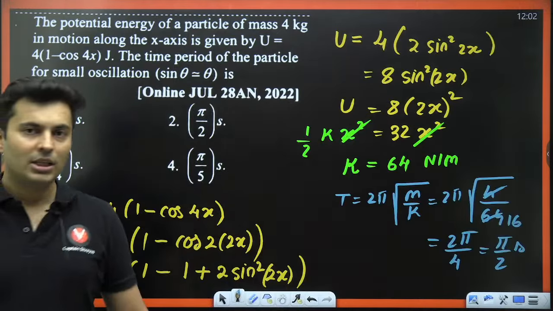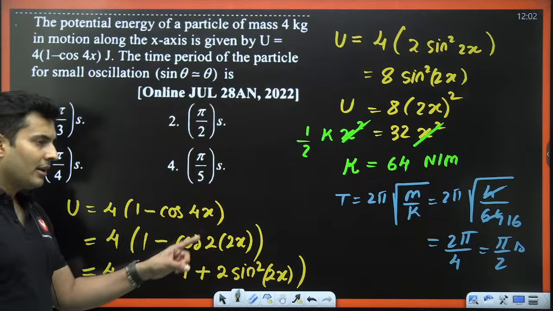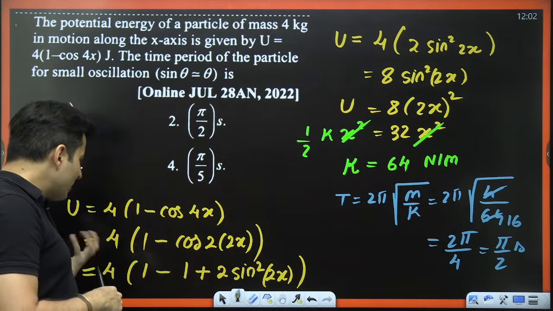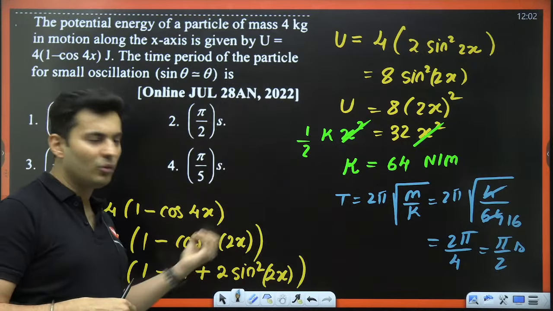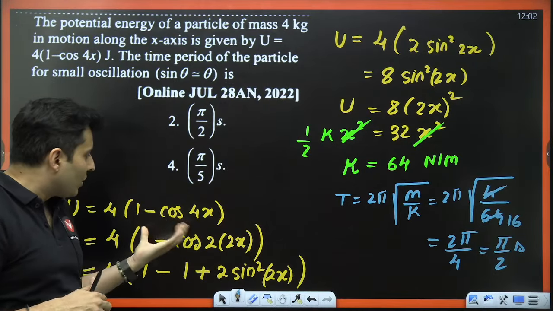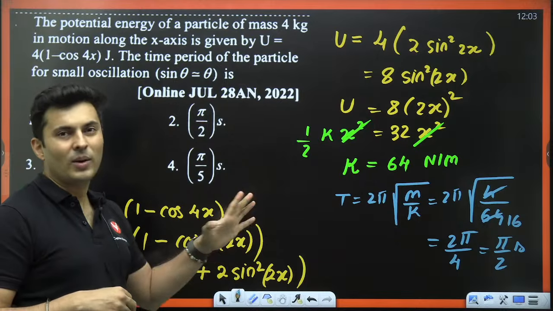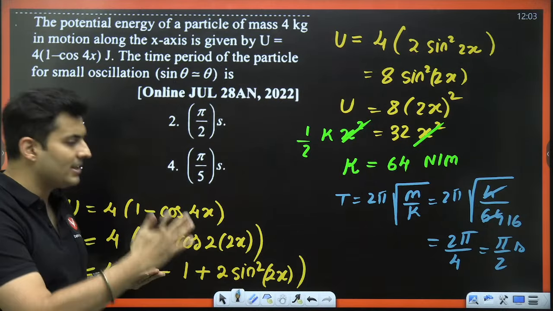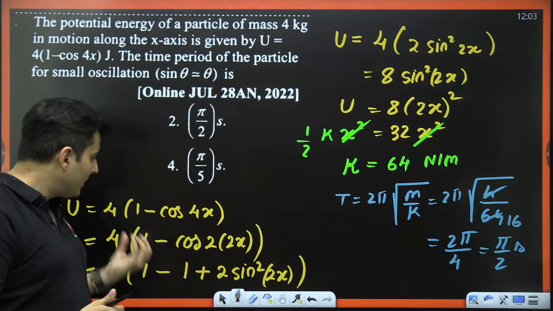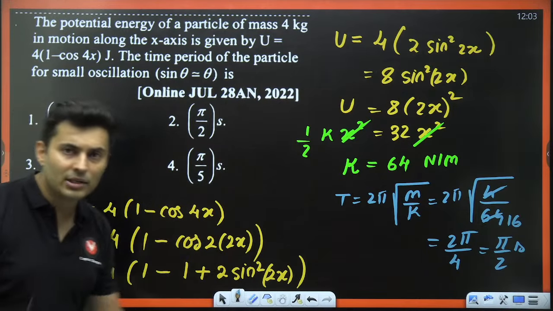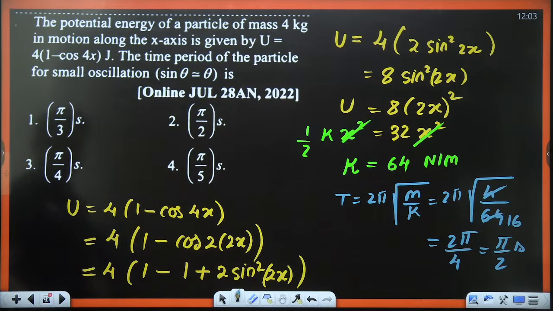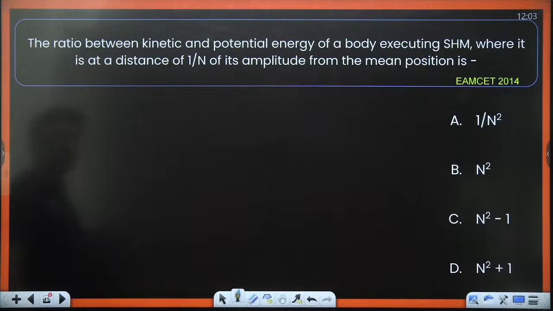Perfect. So because it was energy, I realized, okay, wait, I need the x square term. If it was x is equal to something, I wouldn't convert it into sine square and all of that, because the equation of SHM is either a pure sine or a pure cosine with some constant terms. That is perfectly okay. But energy is always with x square. Remember that in SHM.